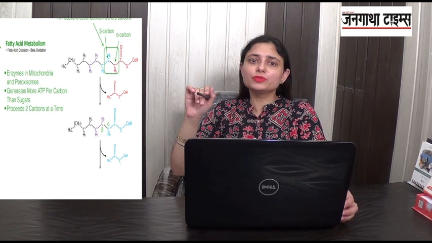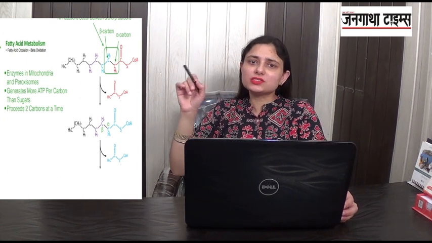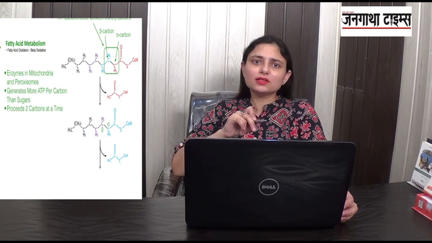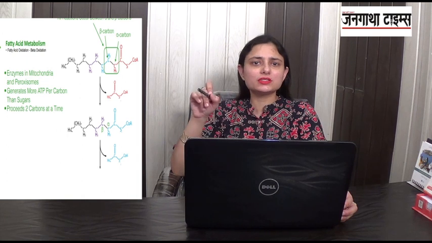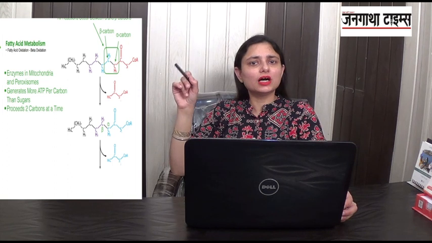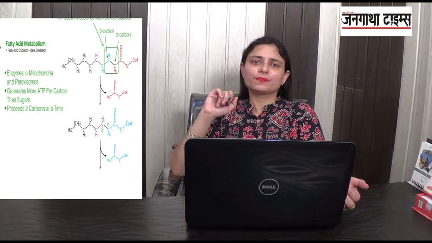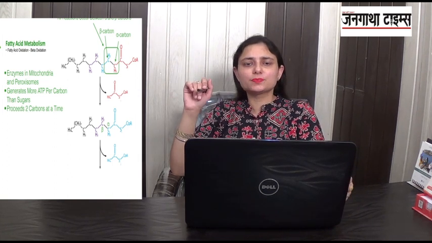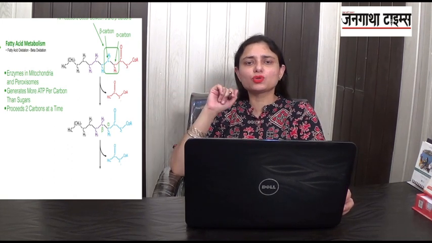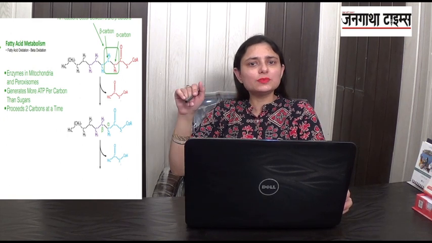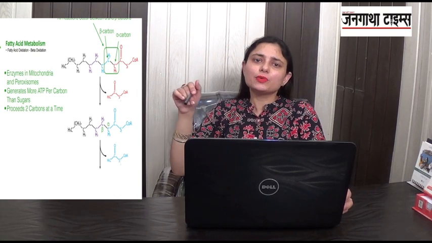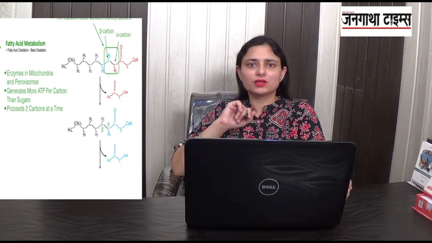Now which is the alpha carbon? The carbon atom which is adjacent to the carboxyl carbon is the alpha carbon, and the second carbon atom from the carboxyl is the beta carbon. So all the reactions are going to occur between the alpha carbon and the beta carbon. Now where does this beta oxidation occur? It occurs inside the mitochondria. Why? Because the enzymes for all these reactions of beta oxidation are present inside the mitochondria.